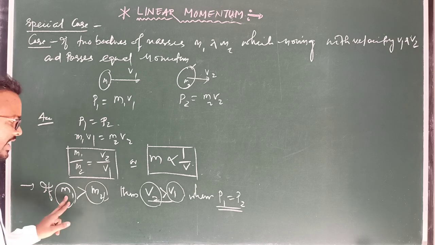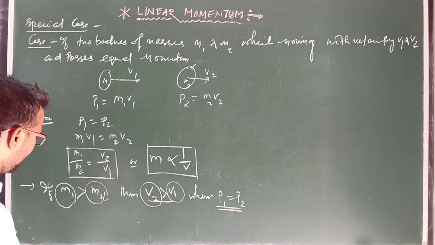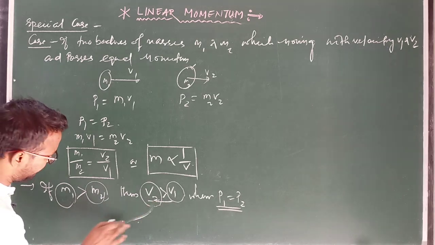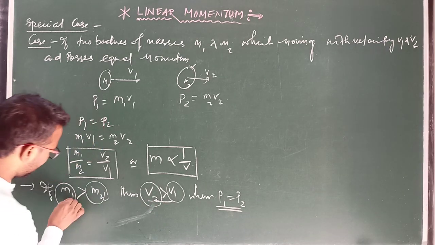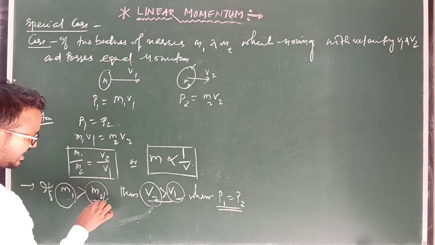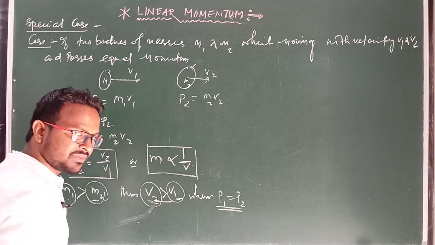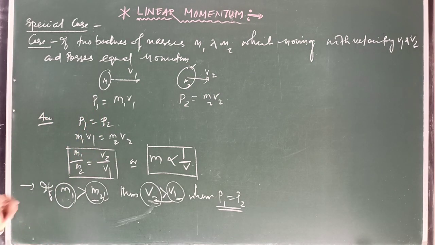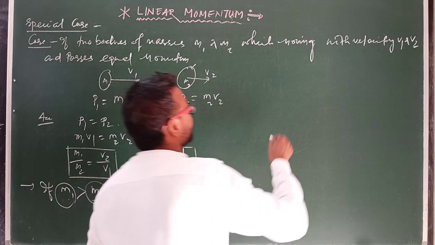This is the meaning. m1 inversely proportional to m2 means a lighter body possesses larger velocity, and here mass decrease means velocity increase. Clear? So this is one important case you have to remember here.